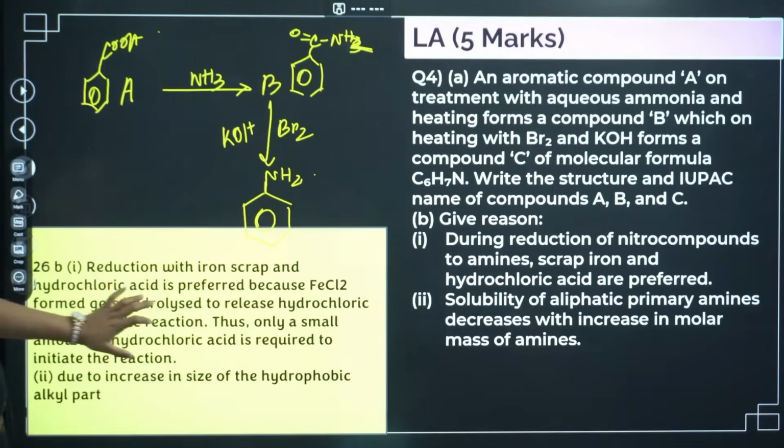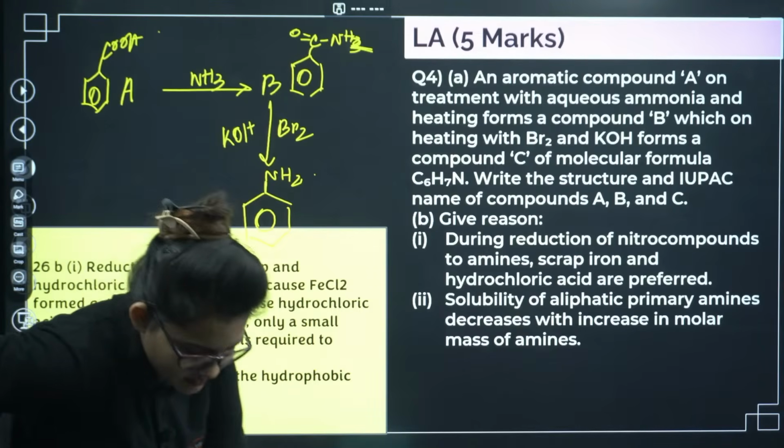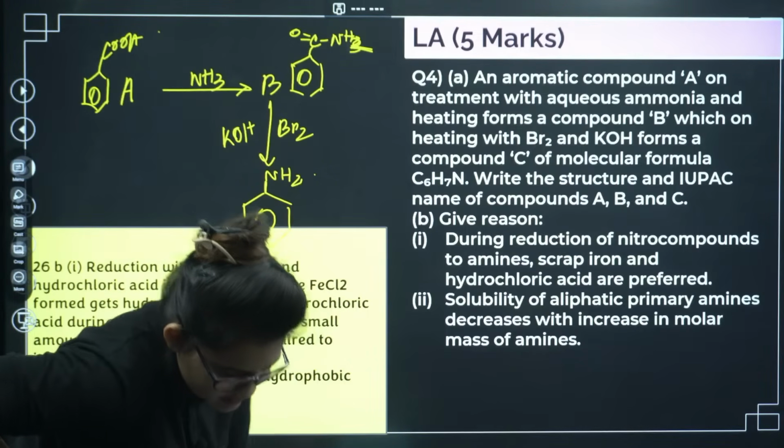Let's go ahead. This is the next part. Scrap iron is used to release the hydrochloric acid during the reaction. Next one: solubility of aliphatic amines decreases with increase in molar mass. This is basically because the hydrophobicity increases. Okay, let's go ahead.